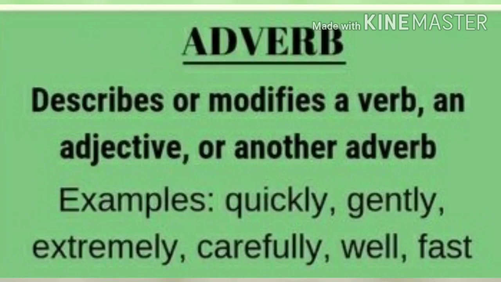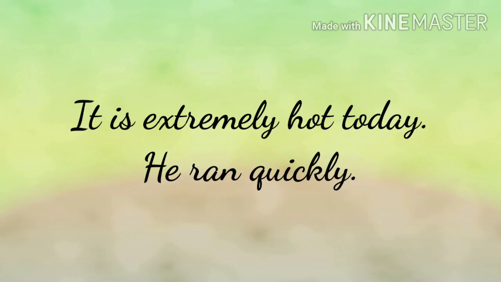Next one, adverb. An adverb describes or modifies a verb, an adjective, or another adverb. Examples: quickly, gently, extremely, carefully, well. For example, it is extremely hot today.